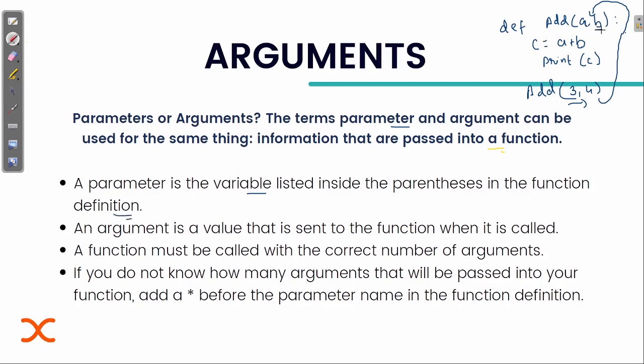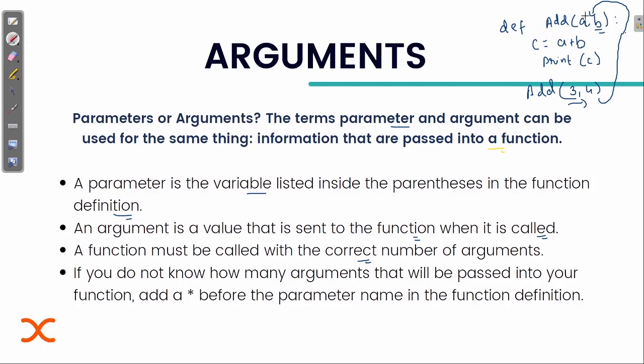Here you can see while defining the function, the variable that is listed is known as a parameter, whereas while calling the function, the value that is sent to the function is known as the argument. A function must be called with the correct number of arguments. Suppose I want two values for executing this function.